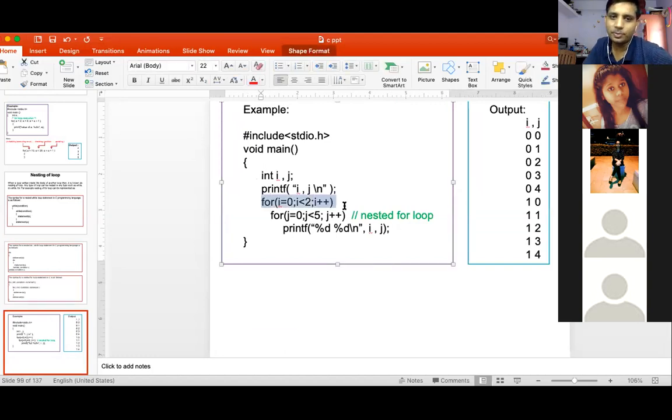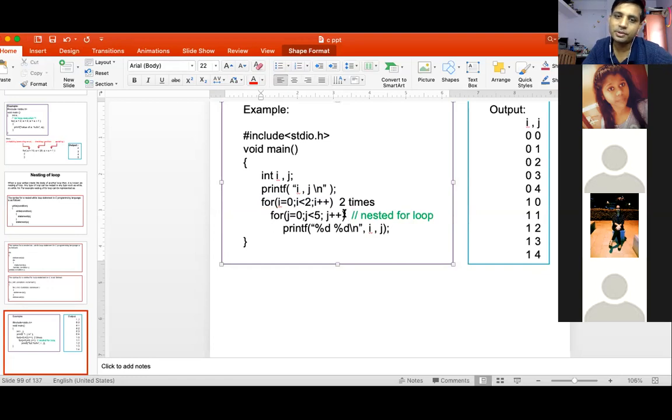So just look at this for loop. i equal to 0, i less than 2. It means the outer for loop will be true only for i equal to 0 and i equal to 1, so it will execute a total of 2 times. Now how many times will the inner loop execute? j goes from 0 to 4 because less than 5 means up to 4. So 0, 1, 2, 3 and 4, 5 times. So the total execution is 5 multiplied by 2, so 10 times. So there are 10 outputs.